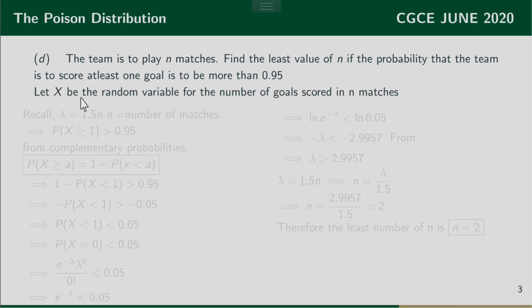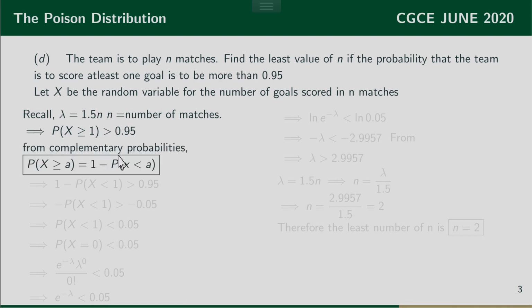And so I will let x be the random variable for the number of goals scored in n matches. Then lambda will be equal to 1.5 times n. Remember, n is the number of matches. So to find the number of matches, I have to look for the new value of lambda and then divide by 1.5. But in the question, we were told that the probability of at least one goal, so the probability of x being greater than or equal to 1, is more than 0.95, strictly greater than 0.95.